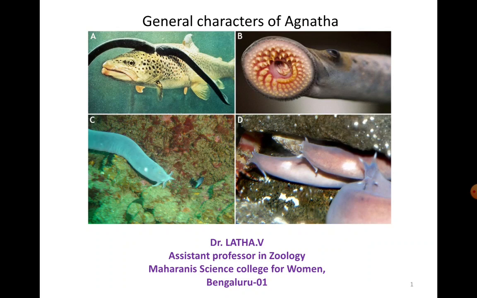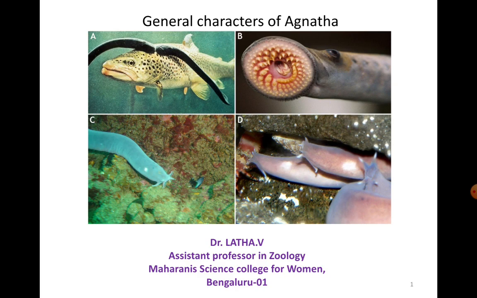Because if you observe figure A here, these Petromyzon or lampreys live a parasitic life, so they attach to the body of big fishes, and when they attach with the help of their suctorial mouth, they penetrate this tongue with hooks to scrape off the tissues, and they feed on that. Okay, so here you can see they don't have jaws, but they have teeth.